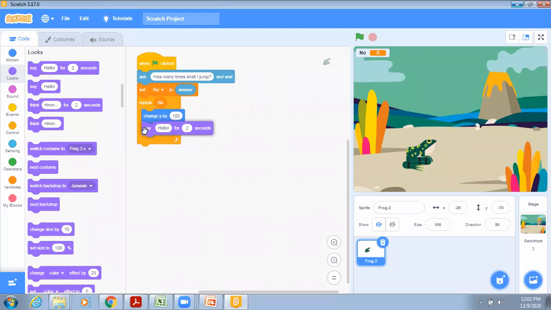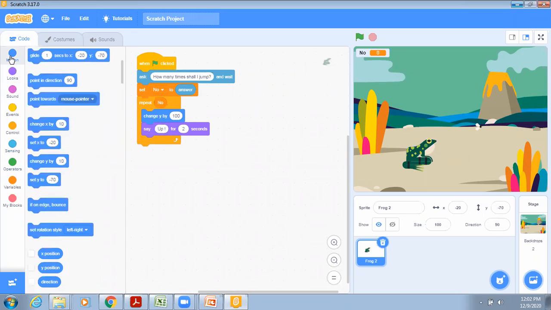and what the frog will say, up, because it will go up, so he will say up, and this will happen for 2 seconds. Now again I have to change the position of y.